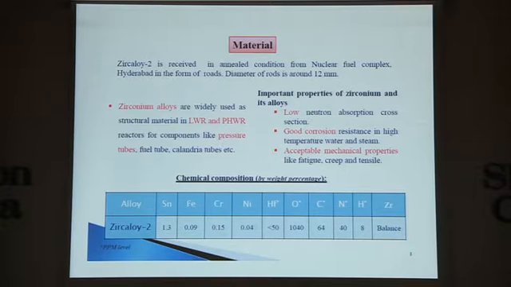This is the material, Zircaloy-2, which we have received from the Nuclear Fuel Complex, Hyderabad, India. We use this material in nuclear core cladding, and there are some problems associated with LCF and ratcheting in these nuclear power reactors. So we are working on that. This is the chemical composition of this material, and these are some important properties of zirconium: a low neutron absorption cross-section, good corrosion resistance, and acceptable mechanical properties.